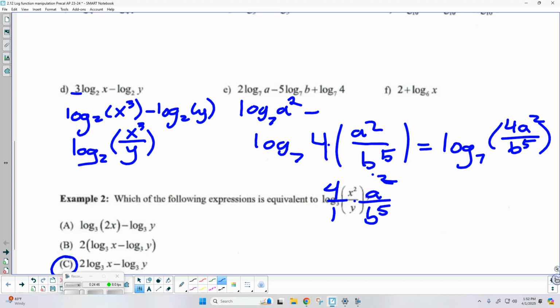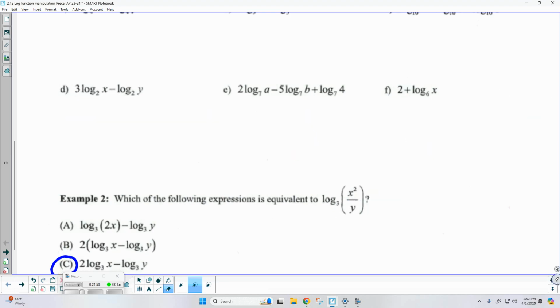Okay. Well, F. Now, F, I'm going to have you try on your own. So we want to simplify this to a single log. And this question's come up, wait a minute, we don't even have another log to condense that with. So you're going to have to rewrite. Okay, so I'm going to give you a minute. Let's see if you can come up with the answer. What would 2 plus log base 6 of x look like as a single log expression?